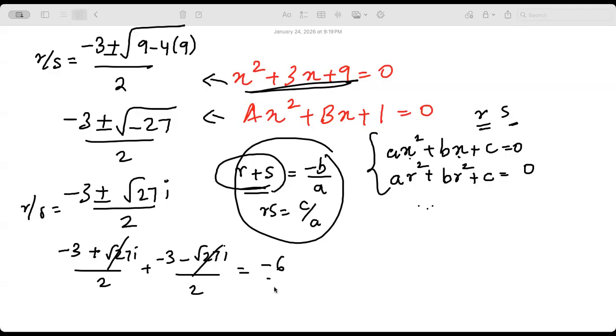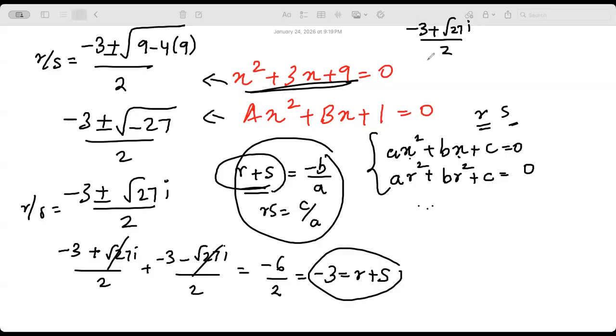That gives minus 6 by 2, or I can call it minus 3. So that will be equal to r plus s. Are you with me? Now, what is the product of the roots? I'm going to show you. Minus 3 plus root 27i divided by 2 times minus 3 minus root 27i by 2. Do you see there is again the difference of squares coming into the picture?